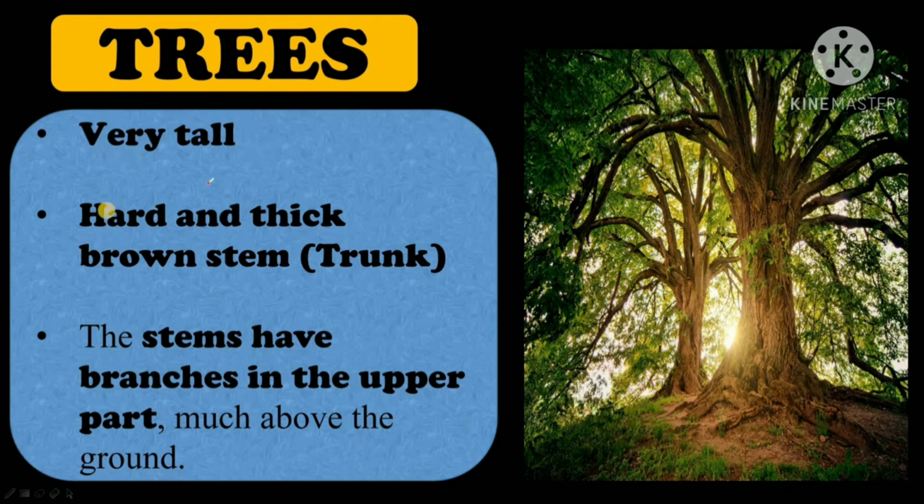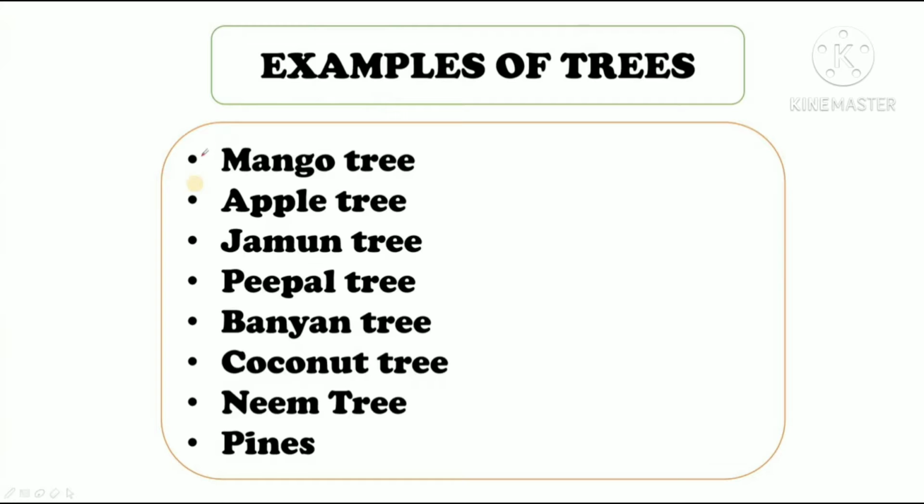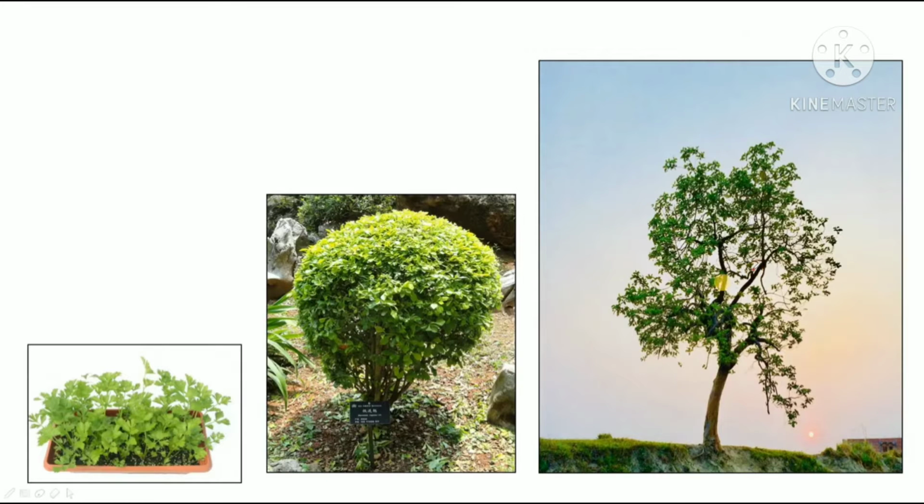So trees are very tall. They have hard and thick brown stem which is also called the trunk of the tree. This is the trunk of the tree. The stems have branches in the upper part much above the ground. As you can see, the branches are starting much above the ground, not like shrubs where the branches start near the ground. Some examples are mango tree, apple tree, jamun tree, peepal tree, banyan tree, coconut, neem, pines, etc. A variety of trees exist around us.